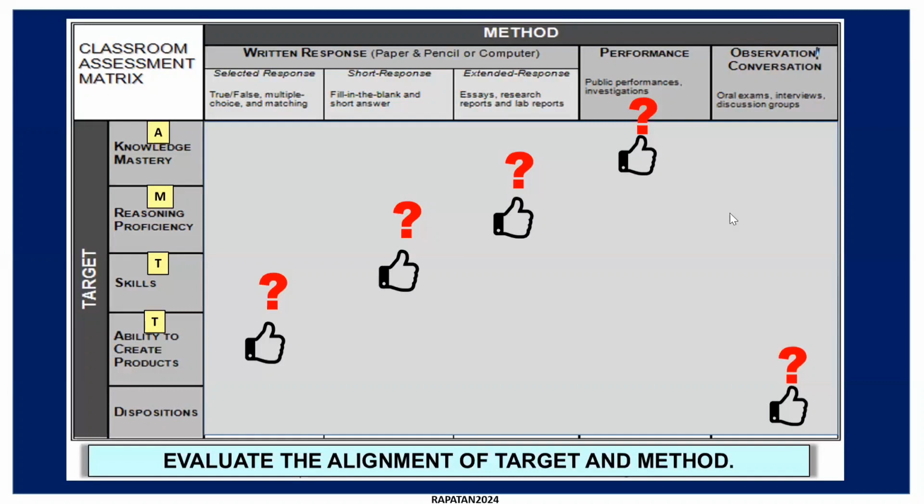Okay po. For the transfer method, for the transfer target, the ability to create products is in the alignment of selected response, wherein we use the true or false, multiple choice, and matching.